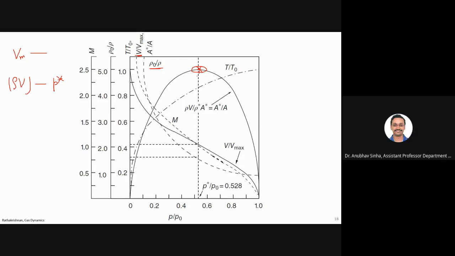This is an important point because V is maximum here, but at that point rho naught by rho is maximum also, or I can say that rho is minimum. Okay, rho is minimum, V is maximum. If you multiply, you will get a small mass flow rate. If you have very high density but very low velocity, that is also not good. So the optimum is in between, where you have rho V maximum, and there I will get maximum mass flow rate.